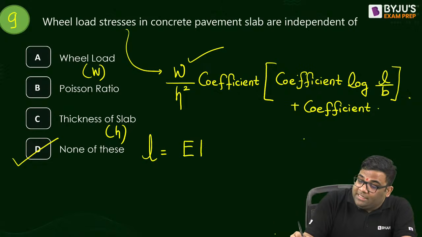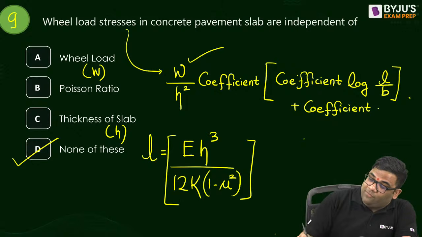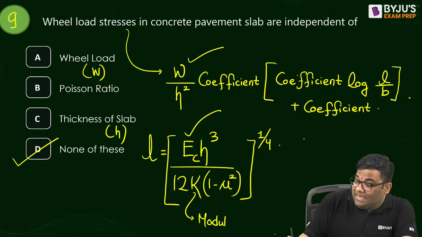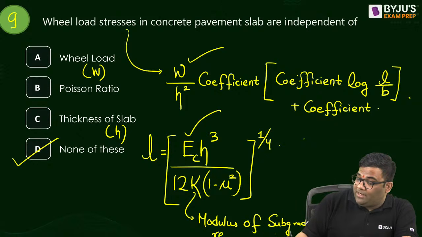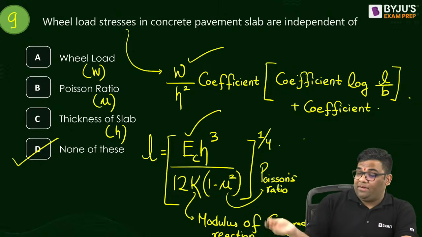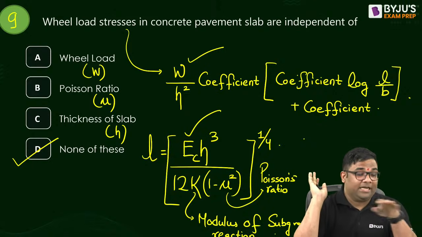That is E H cube by 12 K into 1 minus mu square, to the power 1 by 4, right? Now see, it is depending on modulus of elasticity of concrete. It is depending on the modulus of subgrade reaction, right? And it is also depending on the Poisson's ratio. So I can say it is depending on all the three, also the Poisson's ratio. It is also depending on E, that not mentioned, so it is independent of none. Such kind of theoretical questions they can ask you in the examination.